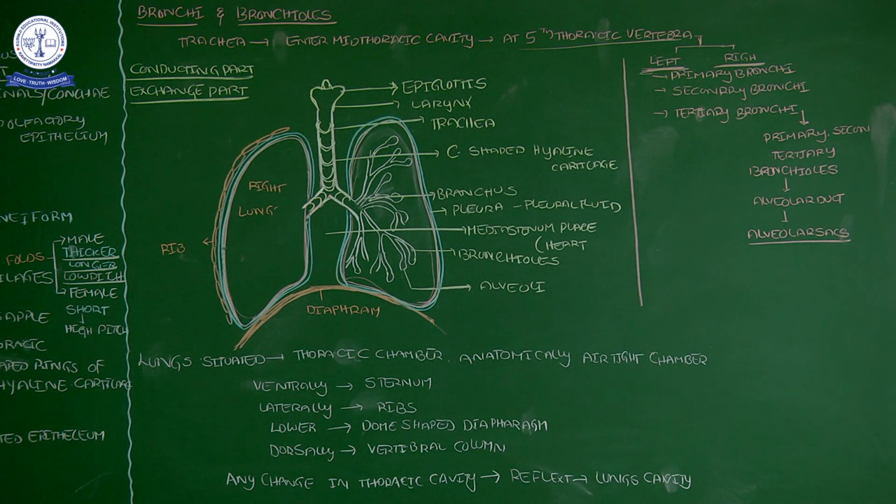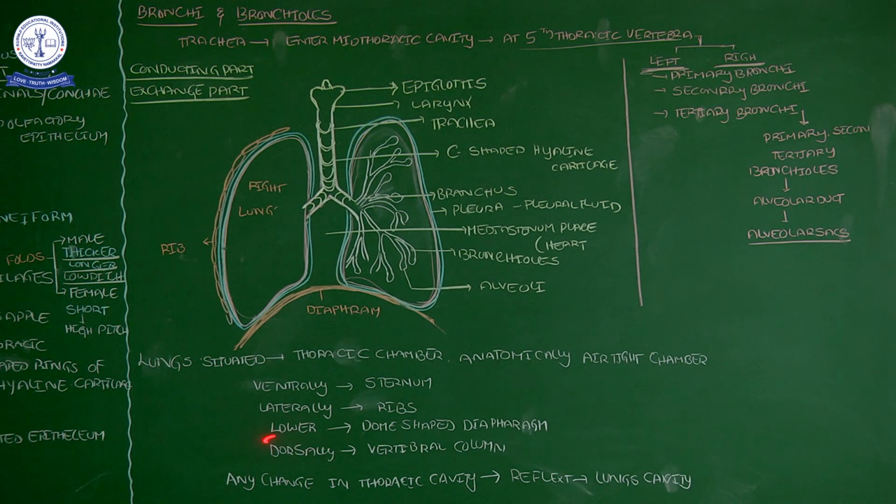That stiff bone is the sternum. In the skeletal system I will show this structure. Ventrally the lungs are protected by the sternum and laterally, on either side, by the ribs. We have the rib cage in the thoracic chamber, and inside it only the lungs are present. These ribs laterally give protection to the lungs.